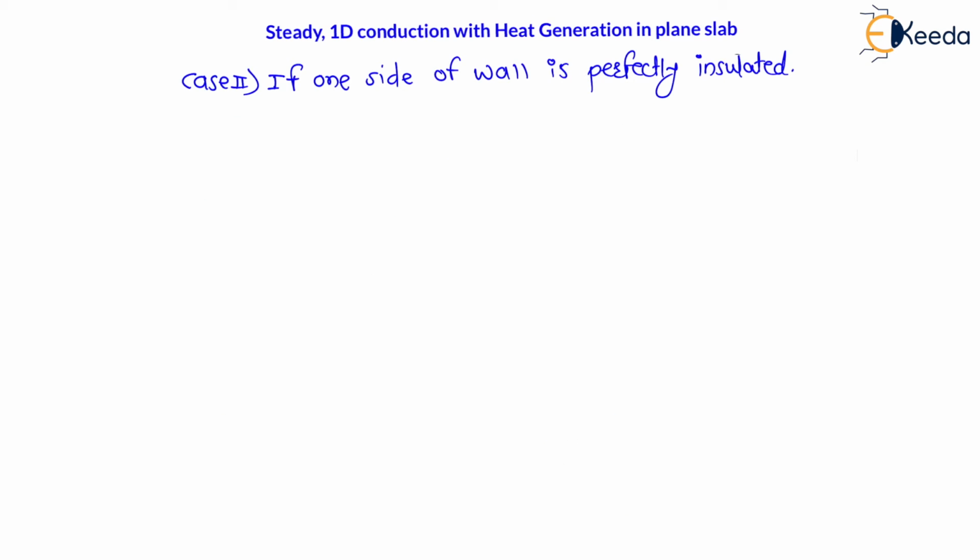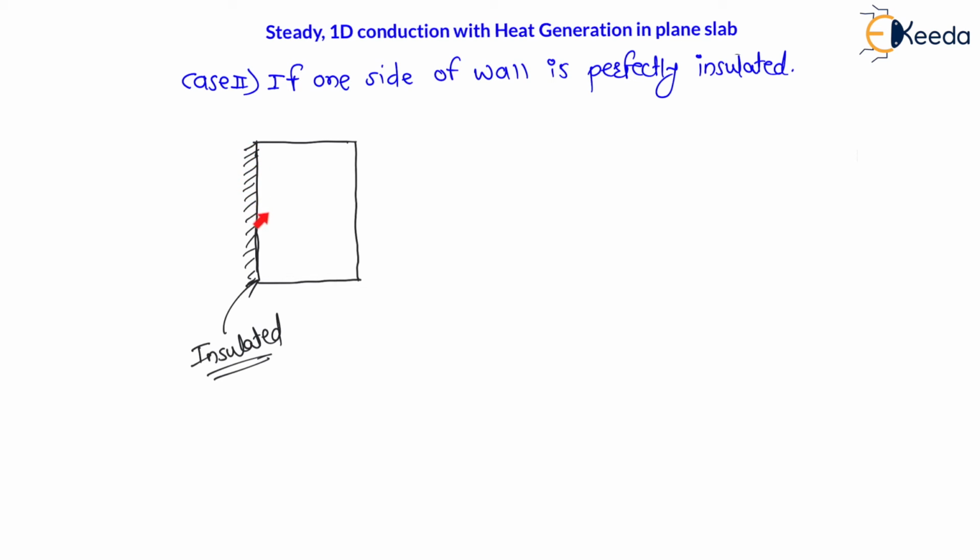Now, the first special case we have seen: both sides of the wall are subjected to the same temperature. Now, the second special case: if one side of the wall is perfectly insulated, what will be the location of maximum temperature? If both sides are subjected to the same temperature, the location of maximum temperature was the center point. Now here, let us say the left side is insulated. For such cases, what will be the location of maximum temperature and what will be the temperature profile? The temperature profile is definitely parabolic, that we have already seen. Now we are going to understand the location of maximum temperature.